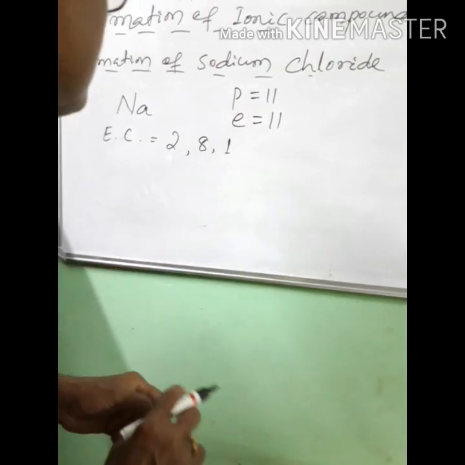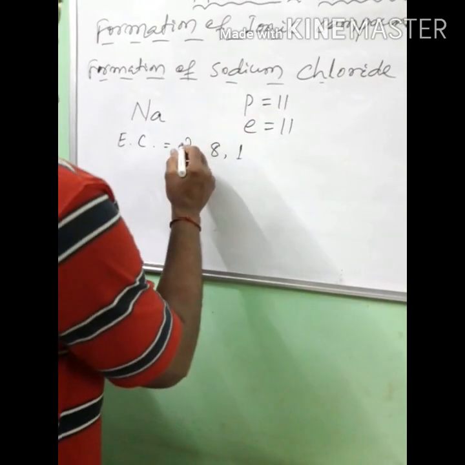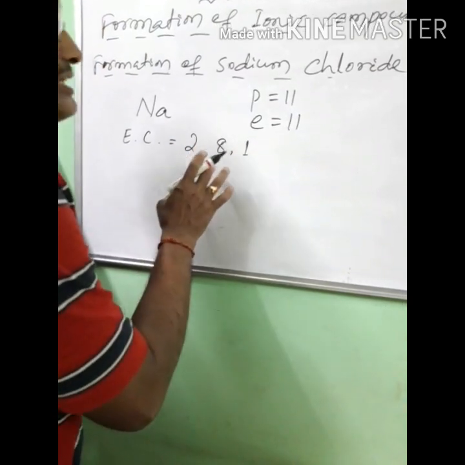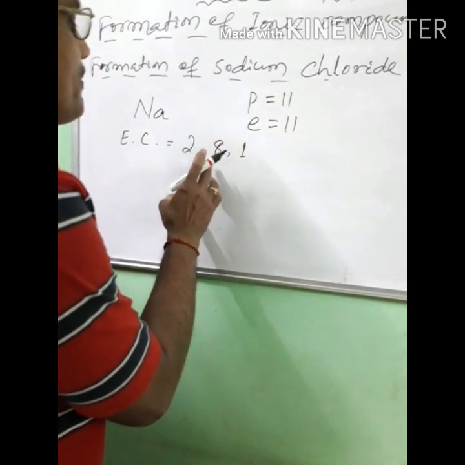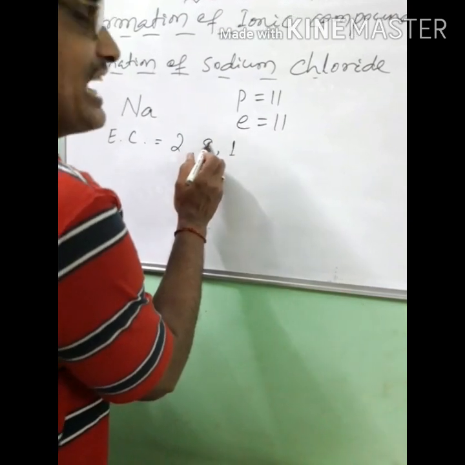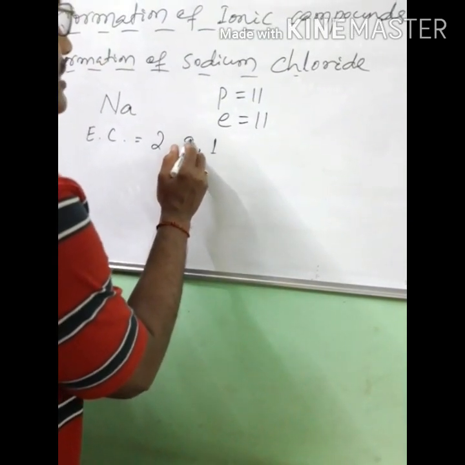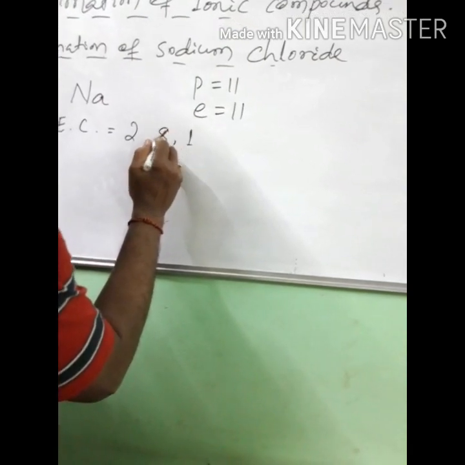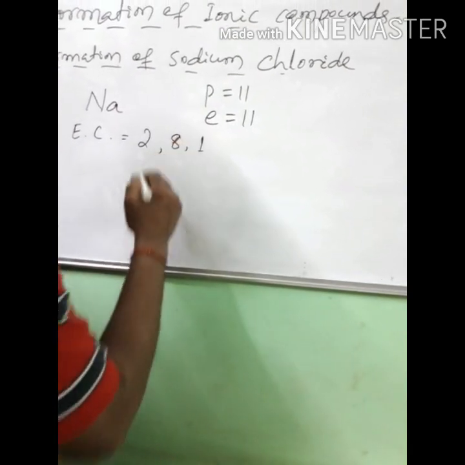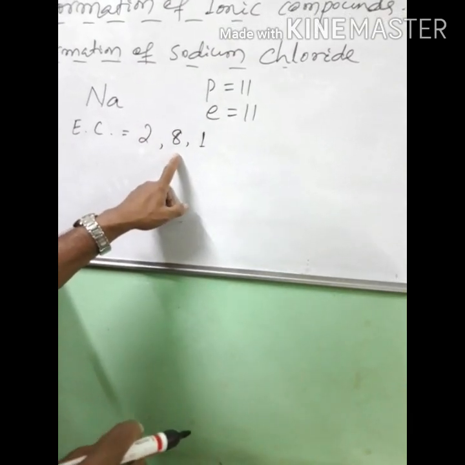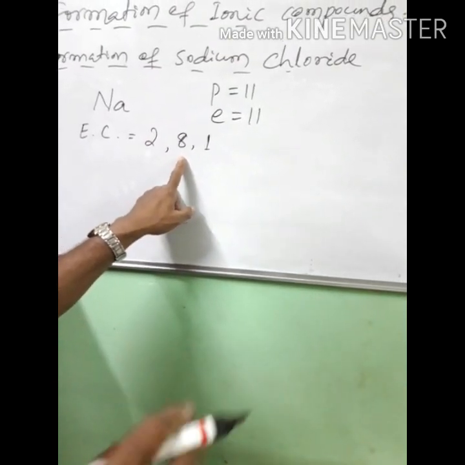So here, with 11 electrons, the first shell has 2 electrons. In the second shell the number of electrons is 8, because it should not exceed 8. 2 plus 8 is 10, so the number of remaining electrons is 1.